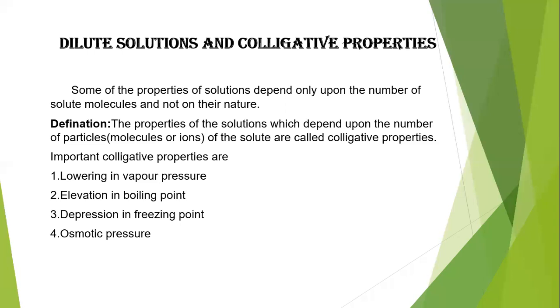In general, the properties of solutions which depend upon the number of particles, either molecules or ions, of the solute are called colligative properties.